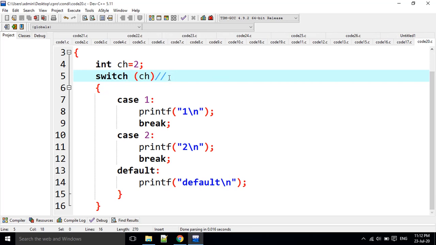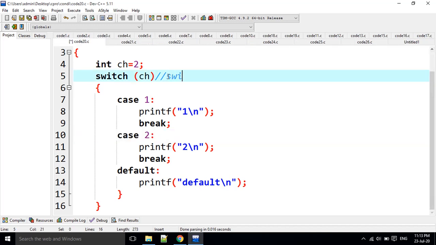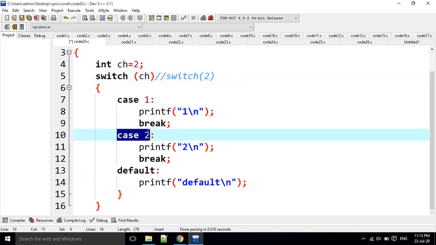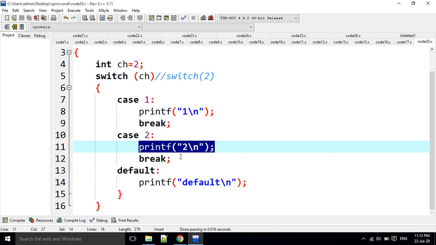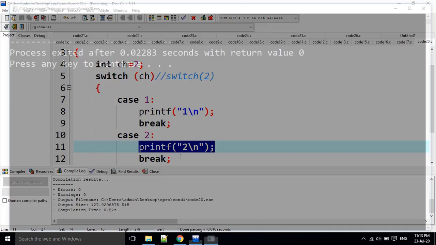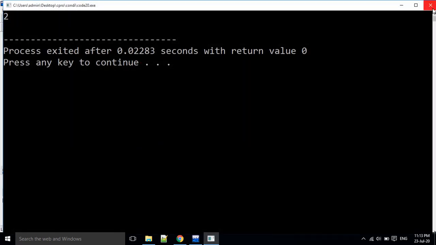Switch of 2. Is there any case statement using 2? Yes, case of 2. That means it is going to be converted as switch of 2 here. Is there any case statement with 2? Yes, one statement is there. Then it is going to print this 2 here, and break. That means if I execute it, the output is 2 only.